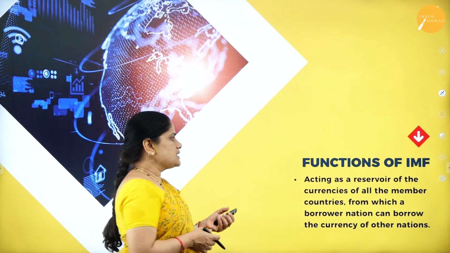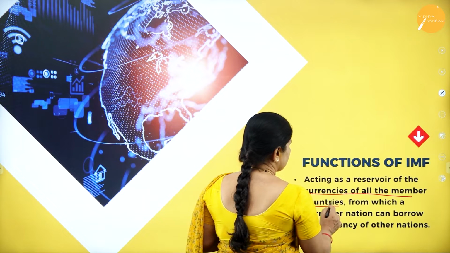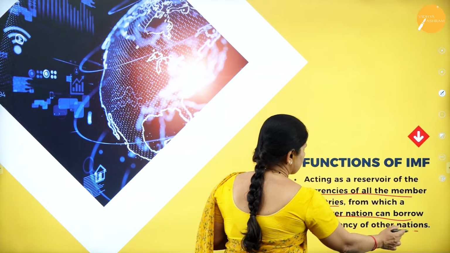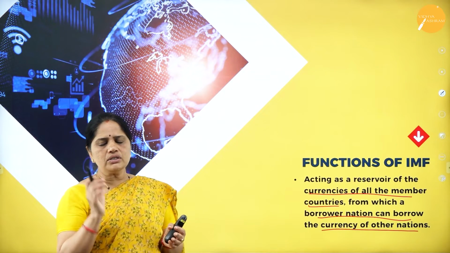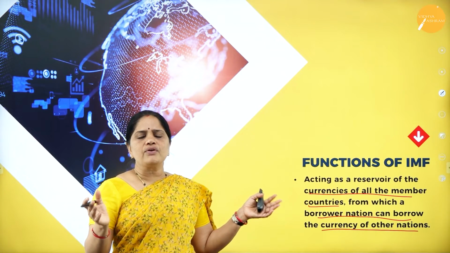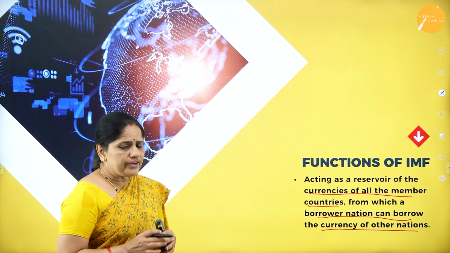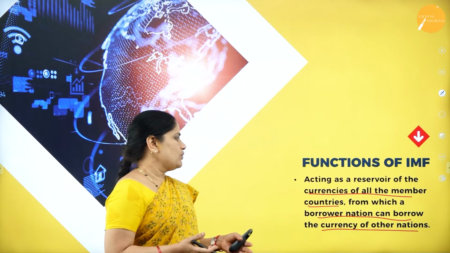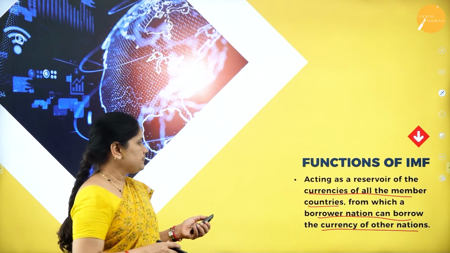Next, it acts as a reservoir of currencies of all the member countries from which a borrower nation can borrow the currency of other nations. So the IMF has reserves of all the currencies of all the member countries, and if any country wants to borrow, it can borrow the currencies of other nations.